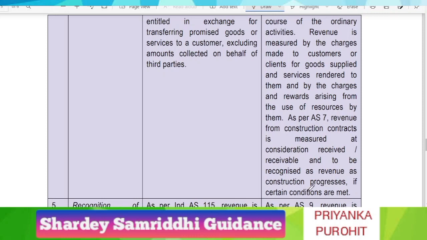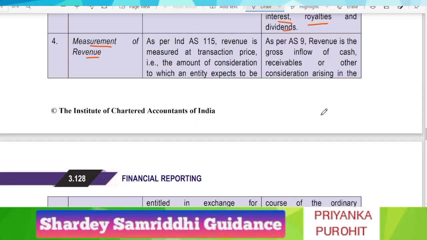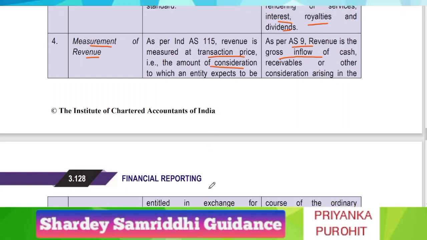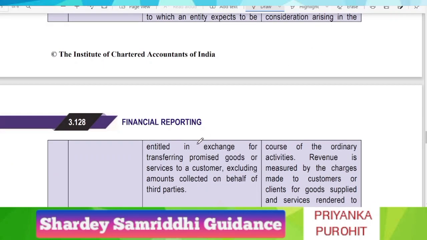So we identify how much of the construction is completed, and as per that we recognize the revenue. But in case of Ind AS 115, revenue is measured at the transaction price, that is the amount of consideration which the entity expects to be receivable from the customer, excluding any amount collected on behalf of third parties.